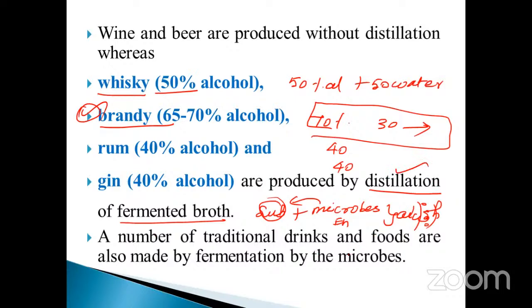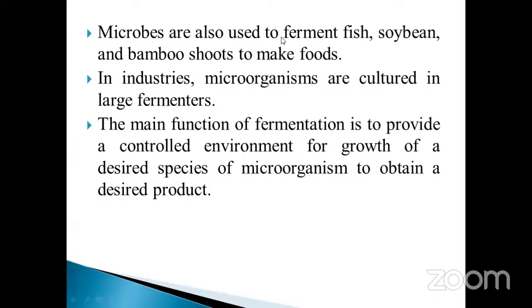A number of traditional drinks and foods are also made by fermentation by microbes. So many things have been reported here, my dear students. See here, the microbes are also used for fermented fish, soya bean, and bamboo shoots to make foods. Chinese people use the young part of the bamboo, the tip, the meristematic part. Simply they cut it and use it for food.